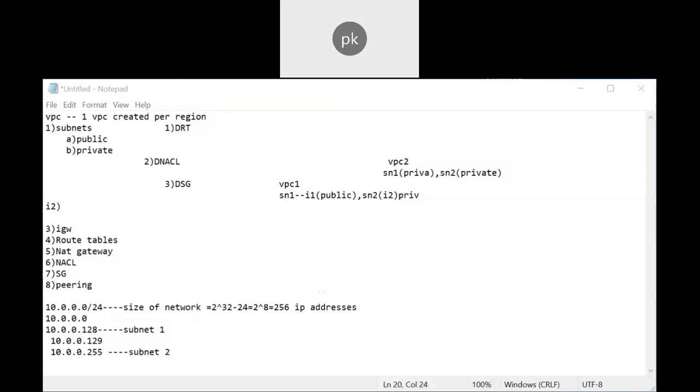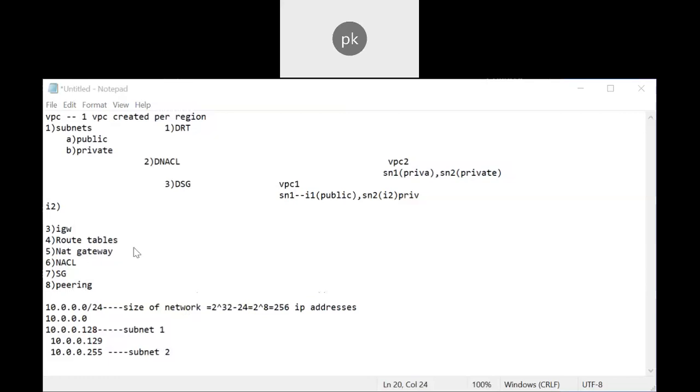Let's say the range I have given now is 10.0.0.0/24. This is a range of IP addresses, starting at 10.0.0.0 and going to 10.0.0.255.